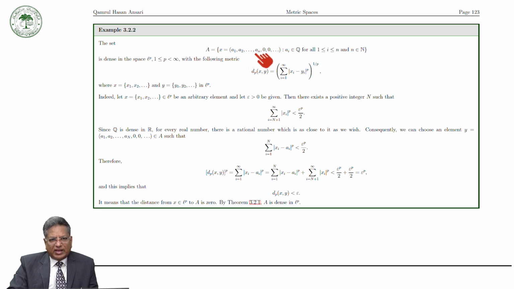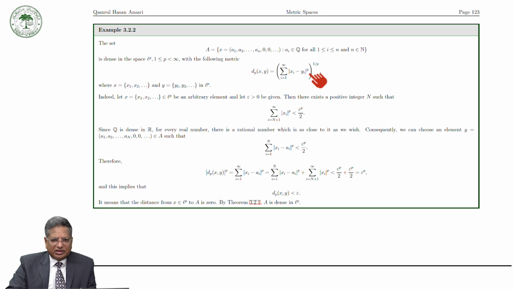Up to n they are nonzero numbers, but after that all the entries are 0. This set is dense in l^p space with respect to this metric, as we have seen that l^p space is a metric space with respect to this metric.